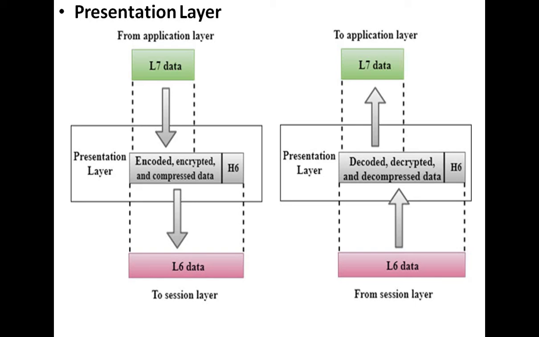These are the functions. First, translation. Whatever user understandable data we are given must be converted into computer understandable data, or machine format.